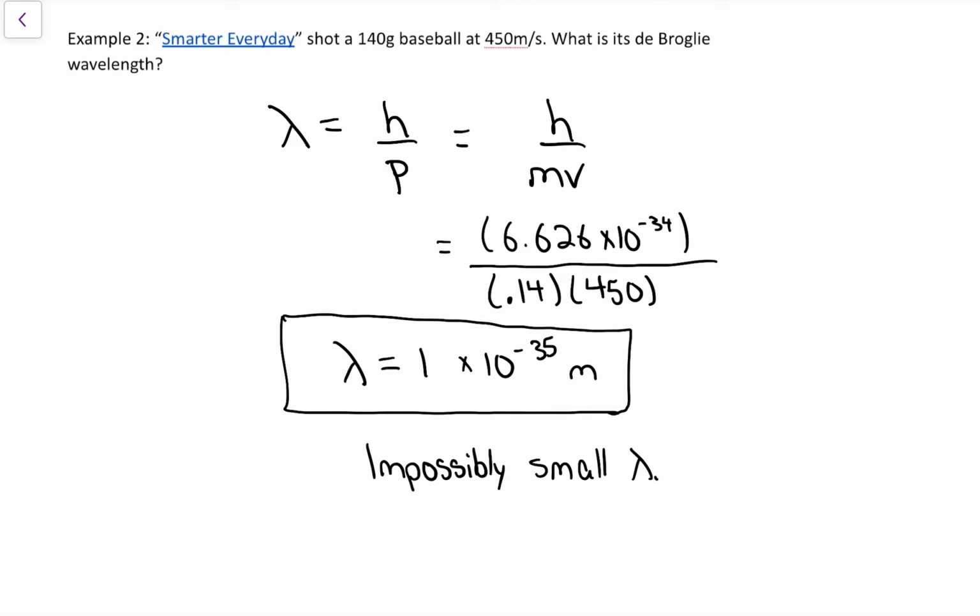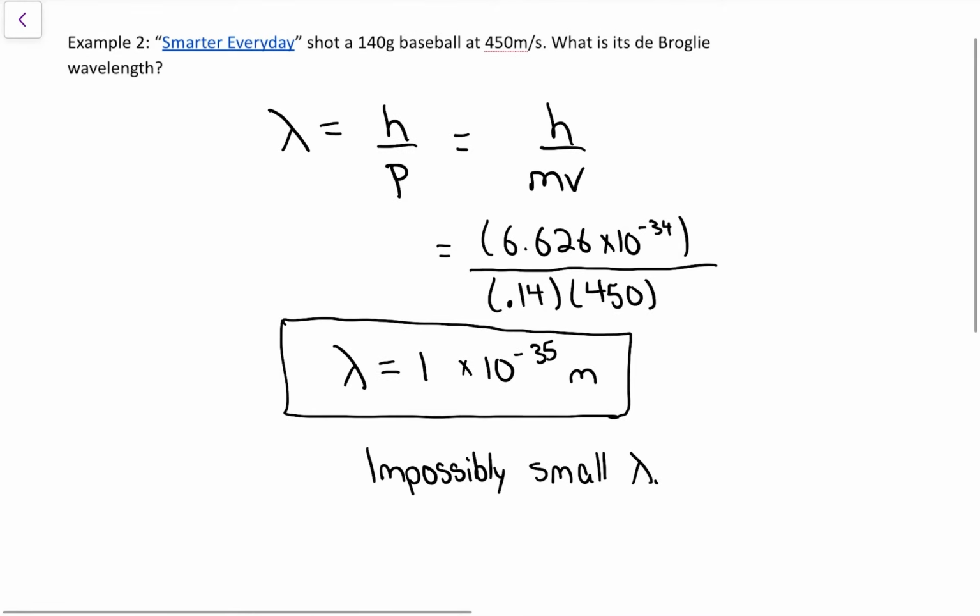We're not going to see a double slit experiment with baseballs, because we need the baseballs to interact with a d value on the order of 10 to the negative 35. And 10 to the negative 35 is impossibly small compared to the size of a baseball. So since this wavelength is ridiculously small compared to the baseball, we don't see the quantum effect of a baseball. As opposed to the last question with an electron, where we got a small wavelength, but electrons are approximately the same size as that, so they could interact, and we can see the quantum effect of electrons.